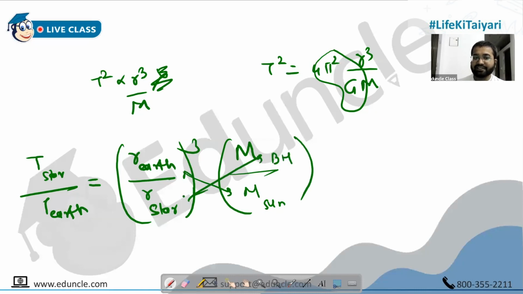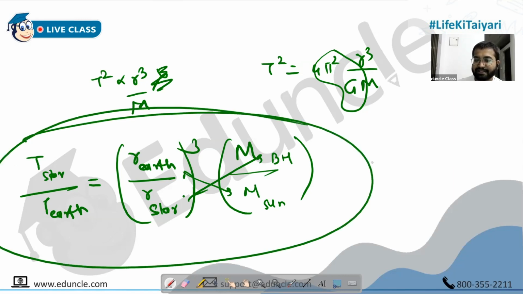Have you understood this relationship, all of you? Remember, there is inverse proportion, and hence I have written Sun here and black hole. Do you have any question in this?